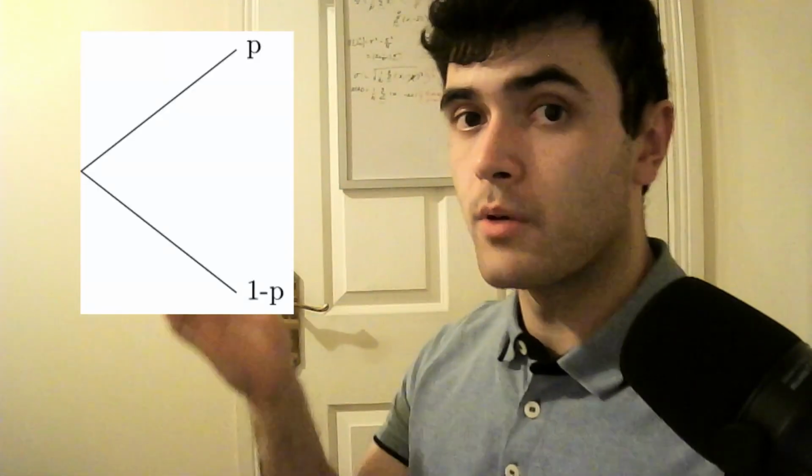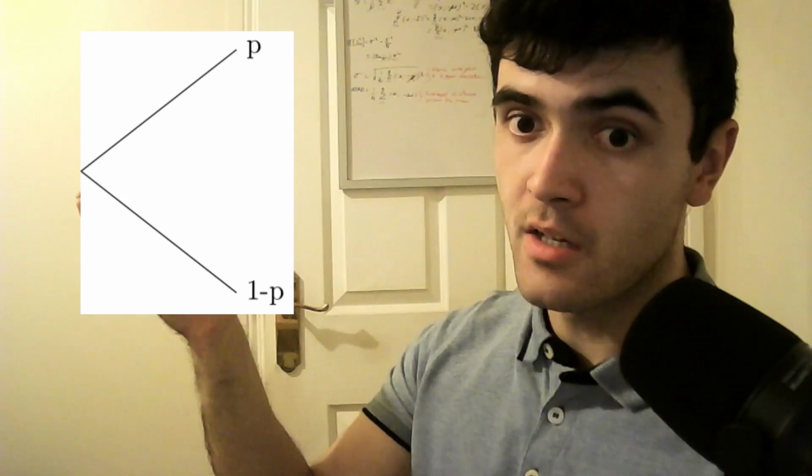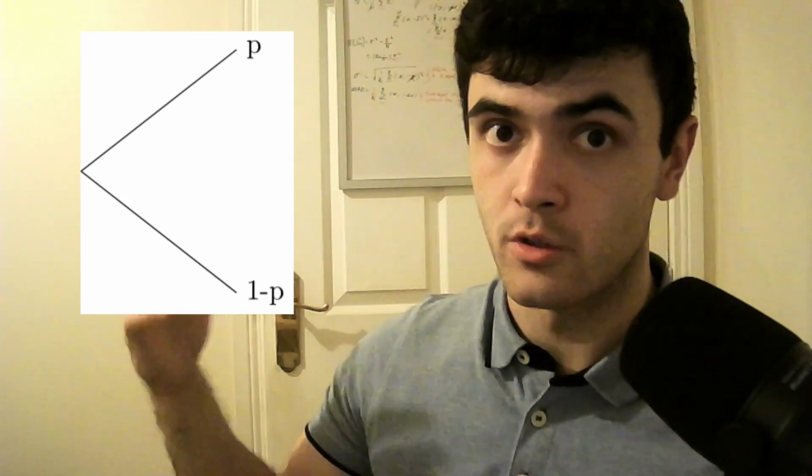You have either the probability of success, p, or the probability of failure, which is 1 minus p, because those are the only two probabilities you can possibly have. A Bernoulli trial is something you either pass or you fail. You're innocent or you're guilty. That's the way you have to think about a Bernoulli trial.